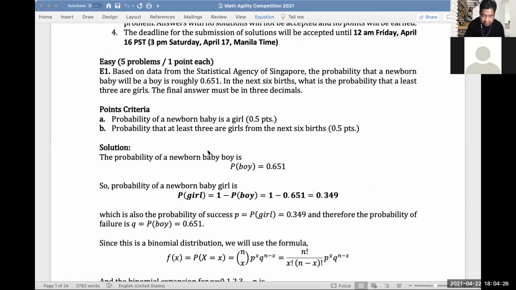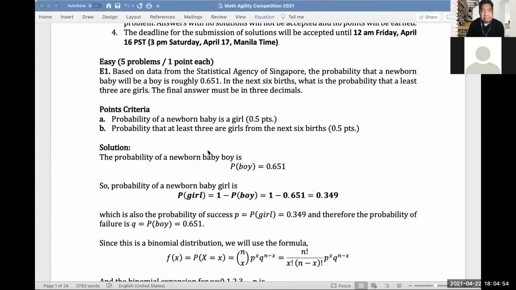So the first problem, based on data from the easy round. First problem E1: based on data from the Statistical Agency of Singapore, the probability that a newborn baby will be a boy is roughly 0.651. In the next 6 births, what is the probability that at least 3 are girls? The final answer must be in 3 decimals.